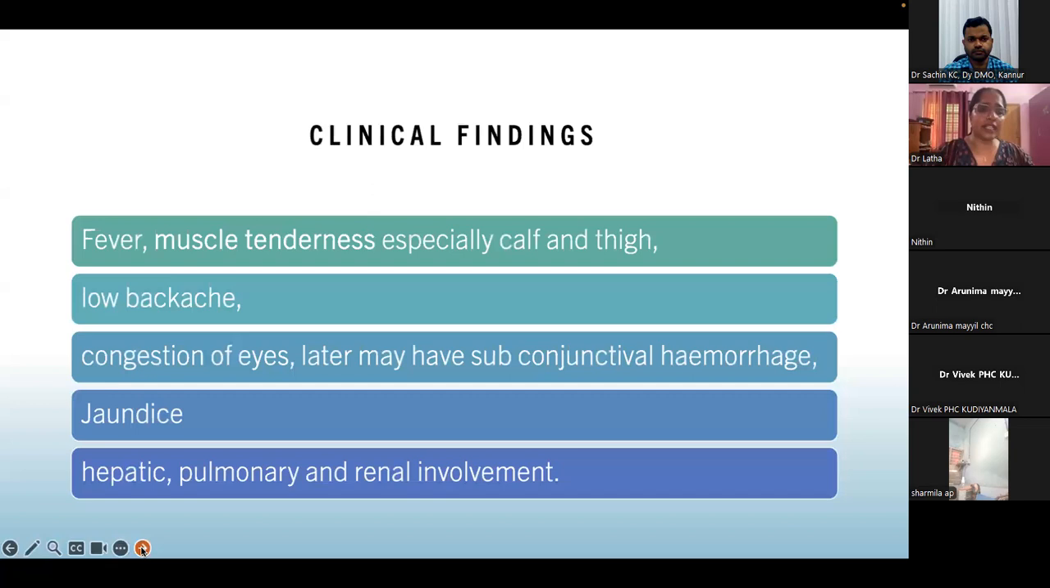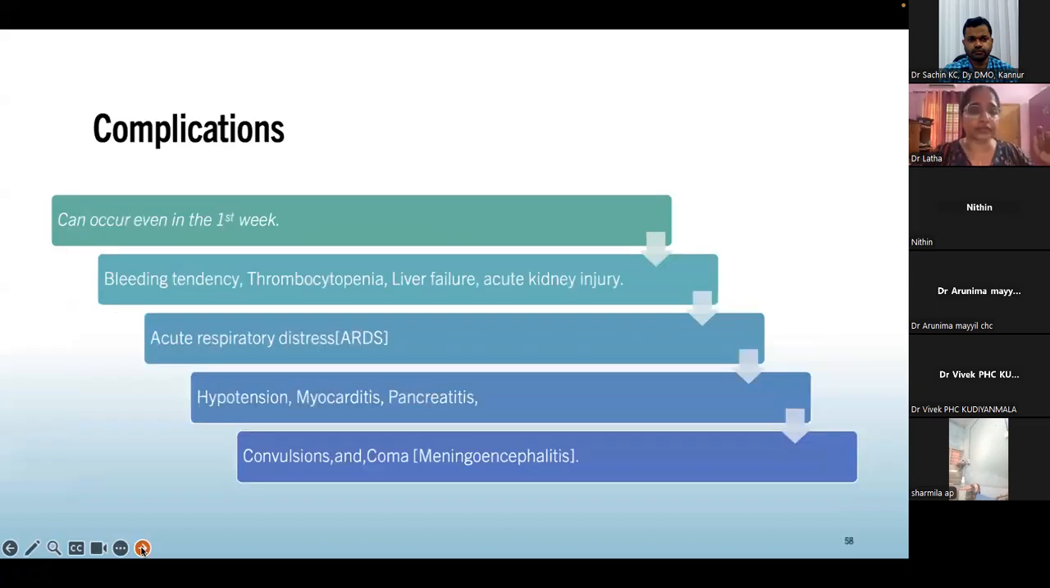So clinical findings, what you see is there is fever, muscle tenderness, especially there is calf and thigh tenderness. Okay, you just press, patient will jump with pain. Sometimes what happens is the patient will come as weakness of limbs, not able to walk, for a neurology consultation, but mostly it is because of severe pain. They are having a pseudo paralysis like condition. Low backache, congestion of eyes. Later on, they may have subconjunctival hemorrhage, jaundice, hepatic, pulmonary, and renal involvement.